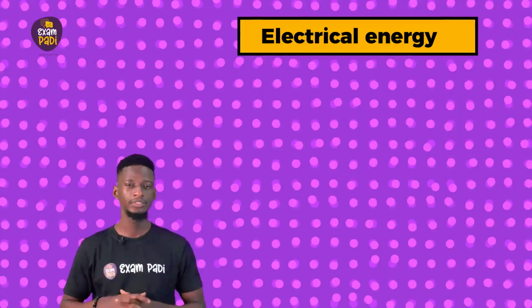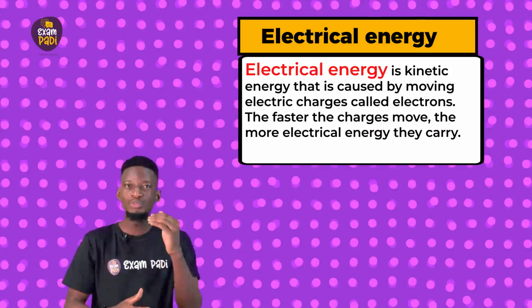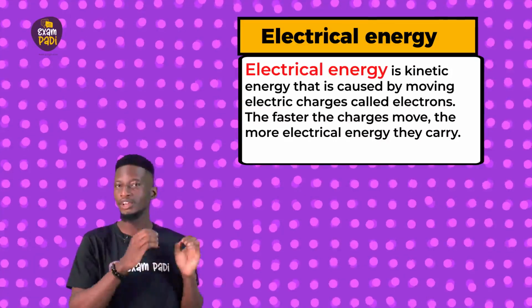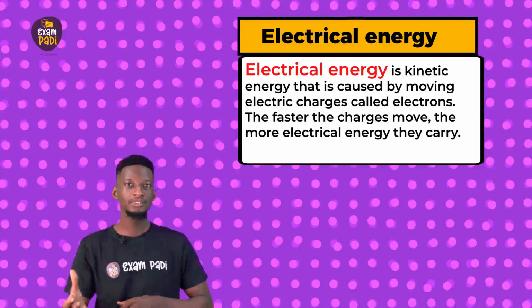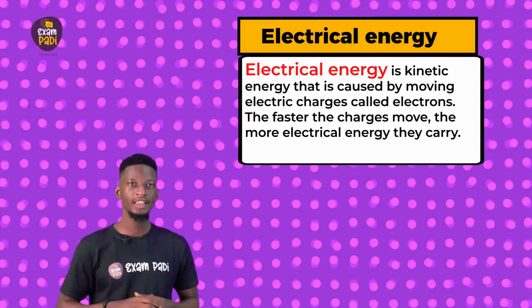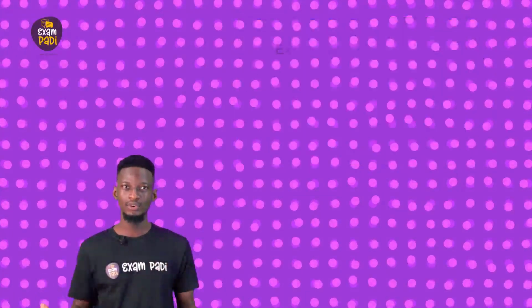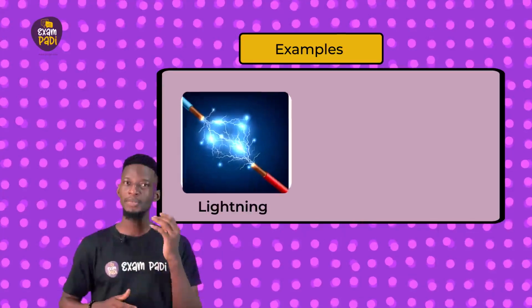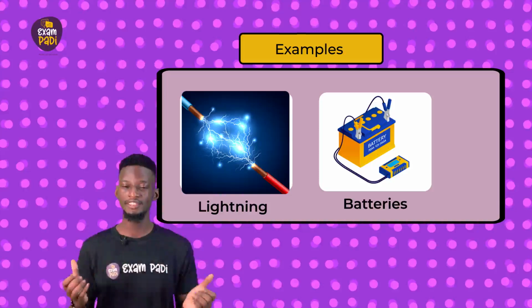Electrical energy. Electrical energy is kinetic energy that is caused by moving electrical charges called electrons. The faster the charges move, the more electrical energy they carry. As the charges that cause the energy are moving, electrical energy is formed. Lightning, batteries, and even electrical eels are examples of electrical energy in action.